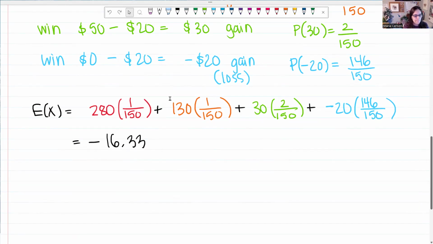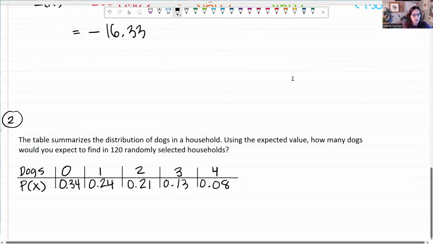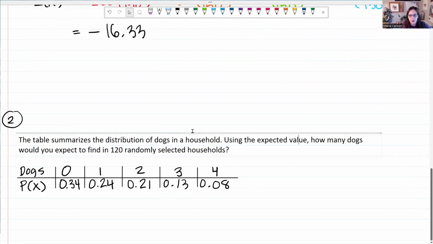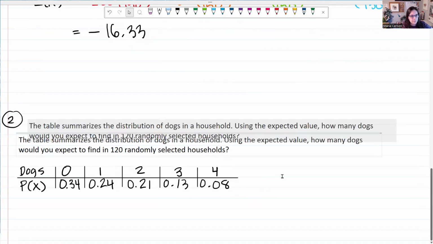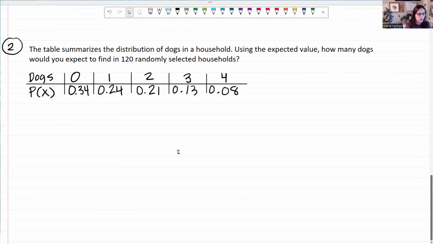All right. Number 2. The table summarizes the distribution of dogs in a household. Using the expected value, how many dogs would you expect to find in 120 randomly selected households? All right.